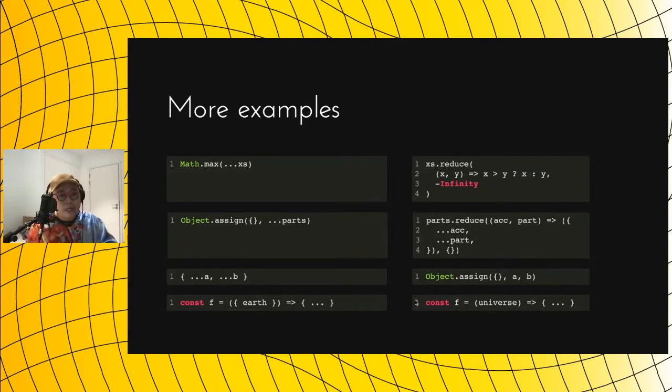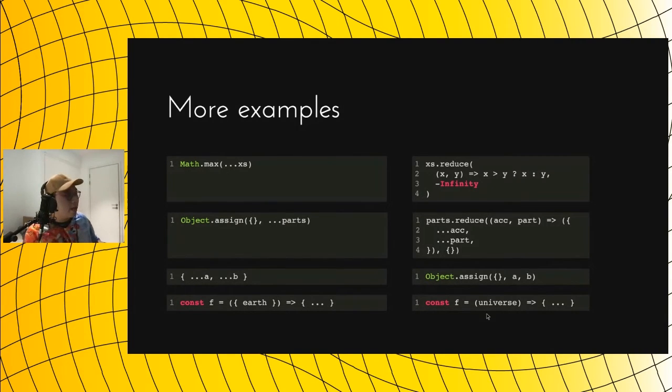So in the last example, we have a function that takes in the Earth, deconstructing the Earth from the universe, and on the right hand side we have a function that takes in the universe. And obviously the left hand side is much simpler, because we just take in the Earth, and as a reader, when we read this code, we know that this function is not going to touch anything else other than the Earth in the universe. Whereas on the right hand side, if we read the code, we wouldn't know whether F will mess with other things in the universe apart from the Earth.